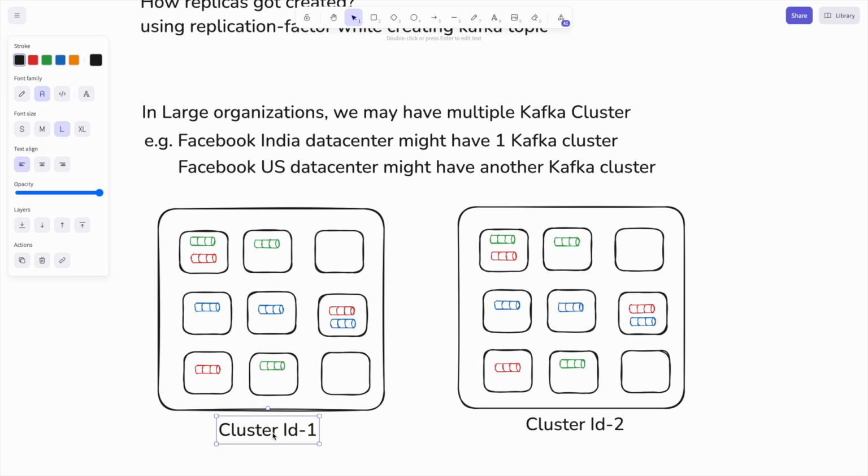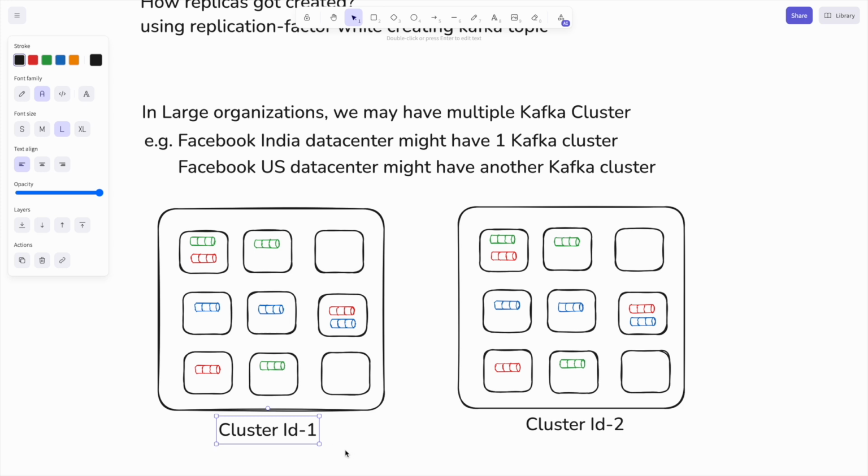So the cluster ID is actually the identifier that says, okay, these topics belong to this cluster and those topics belong to that cluster. So cluster ID is the identifier which we need to provide while running the Kafka cluster, so that while communicating, when the topics register or when we publish a message onto the topic, and when the topic internally has to replicate the messages across other brokers, it will say, okay, I belong to this cluster.